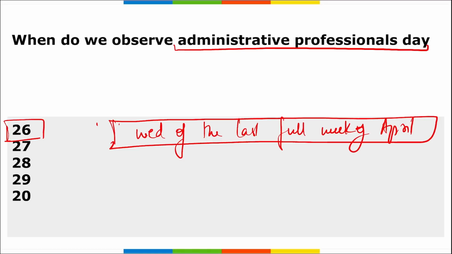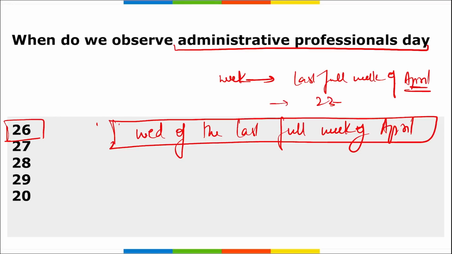Administrative Professionals Day, and it is observed to recognize the work of secretaries, administrative assistants, receptionists, executive assistants, personal assistants, etc. Right? And remember this, this is your day, but if asked about the Administrative Professionals Week, when do we observe it? It is the last full week of April month. Correct? And this year in 2023, it is from 23rd to 29th of April that we observe the Administrative Professionals Week.